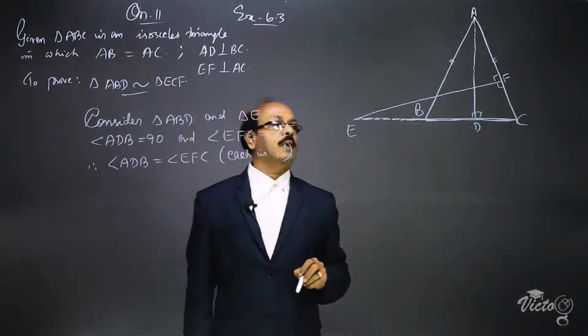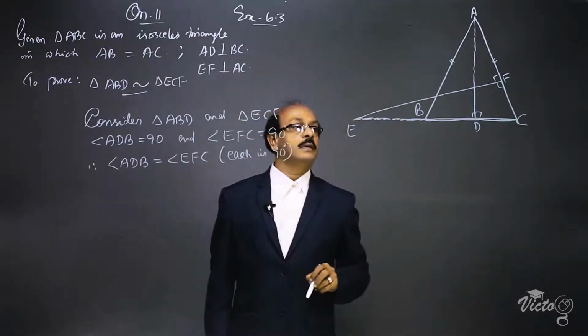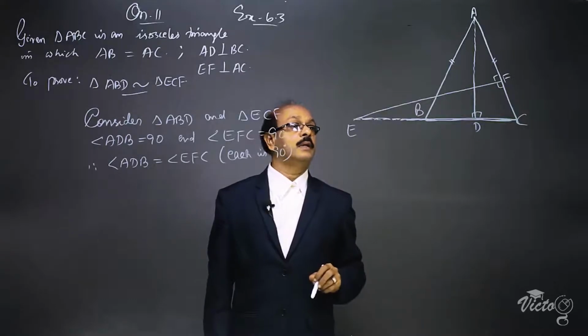Now, for the second, we are taking triangle ABD and EFC.